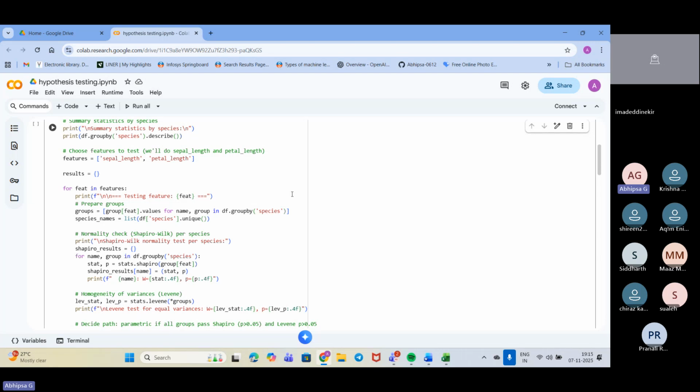We are grouping the data by species, so each species becomes one list of values. Suppose we have 50 values for Setosa, so we keep Setosa with 50 values. For Versicolor we put 50 values, and for Virginica, 50 values. Like that we will be moving on.